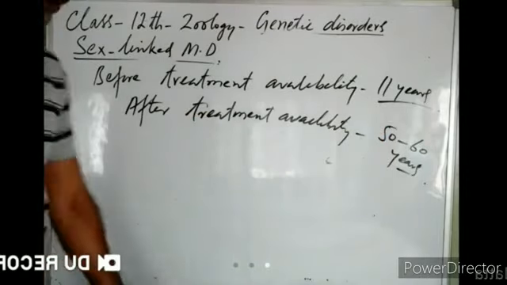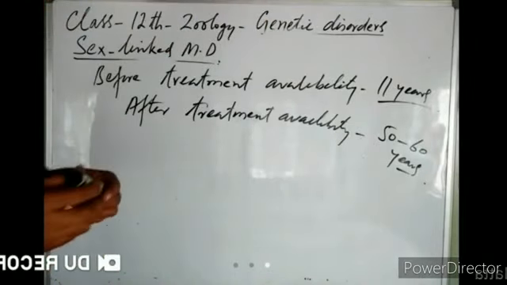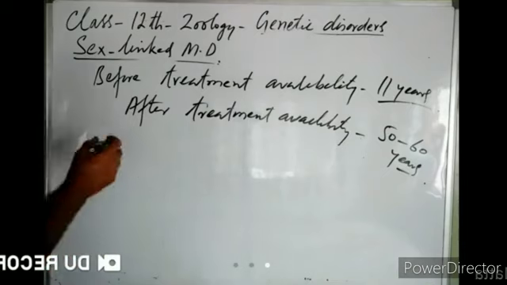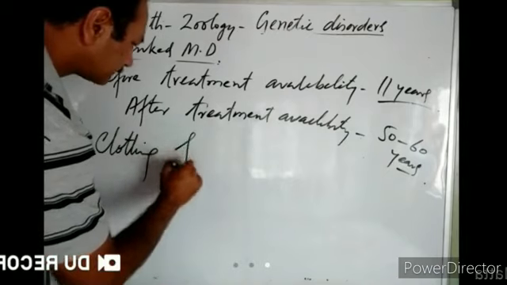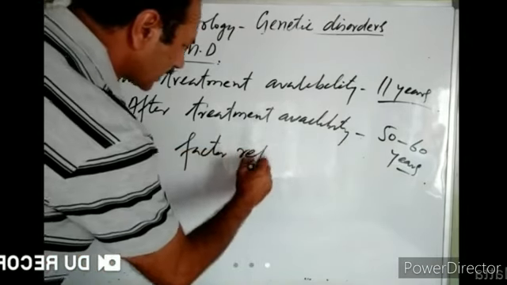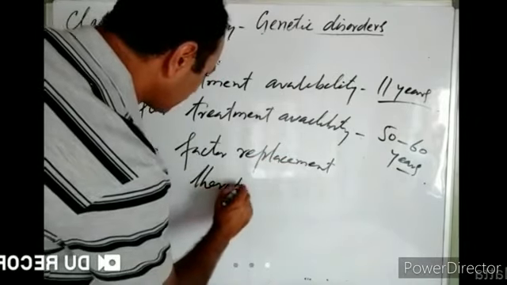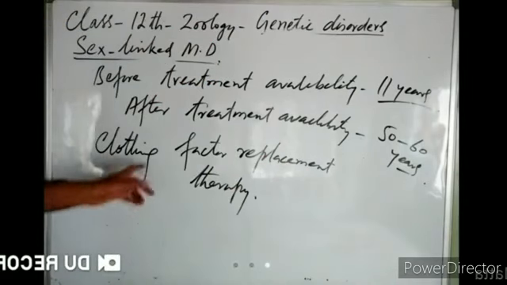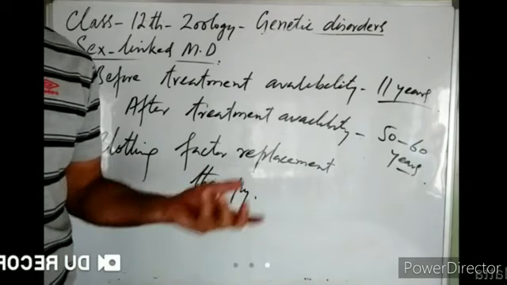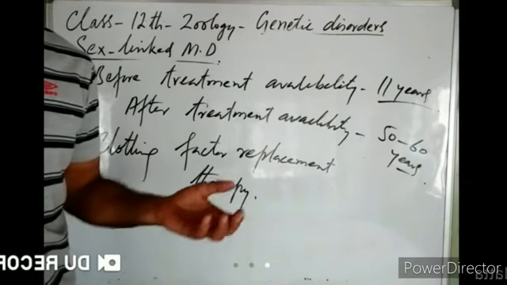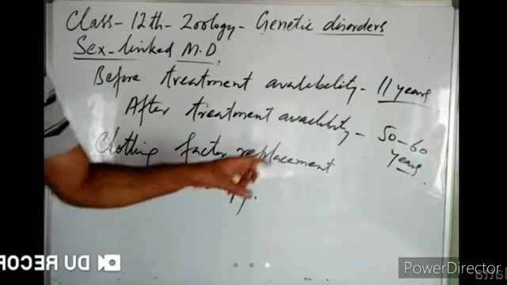So what is the treatment for this genetic disorder? This genetic disorder, which is caused due to lack of clotting factors, is now treated by clotting factor replacement therapy. In this therapy, these patients are given ready-made clotting factors. Suppose hemophilia A, that was caused due to lack of clotting factor 8, anti-hemophilic factor. So that person is now given anti-hemophilic factor.